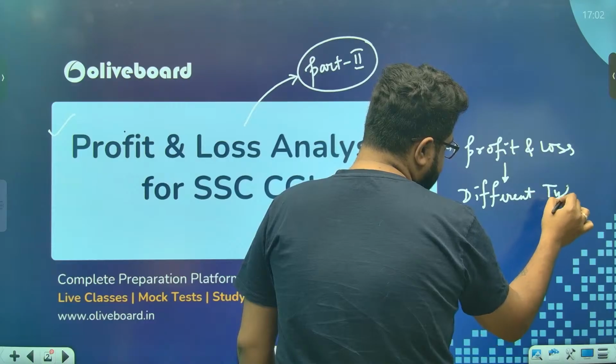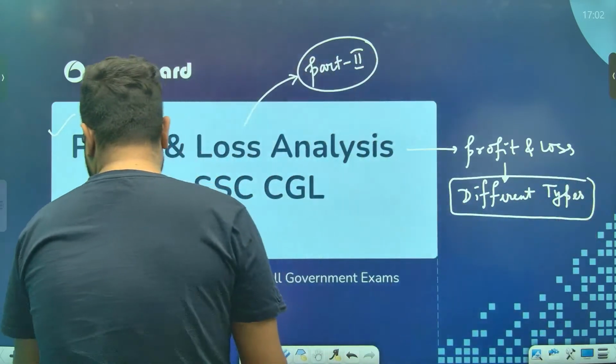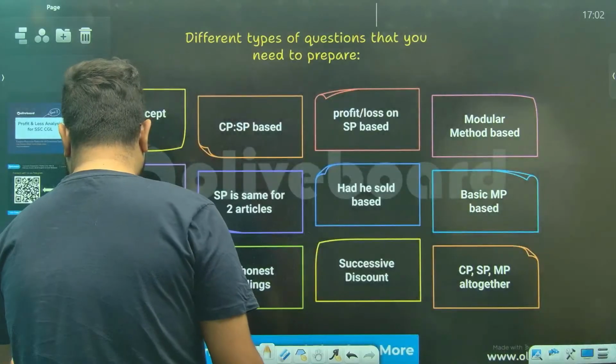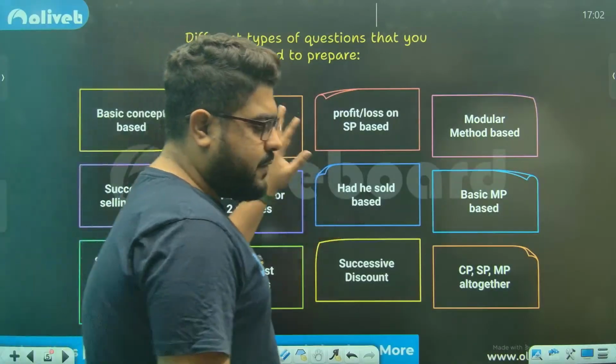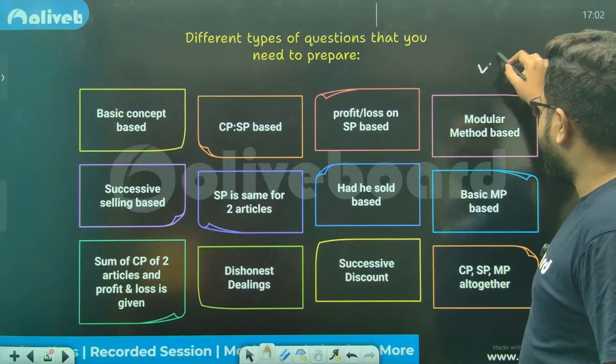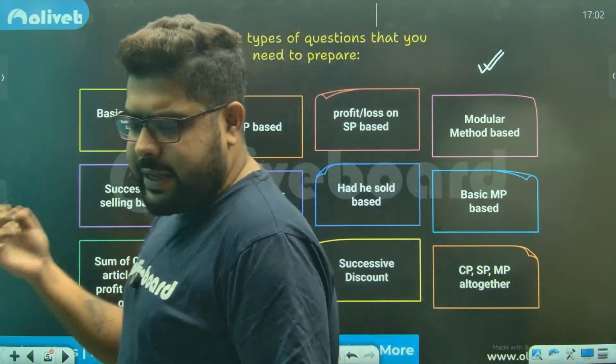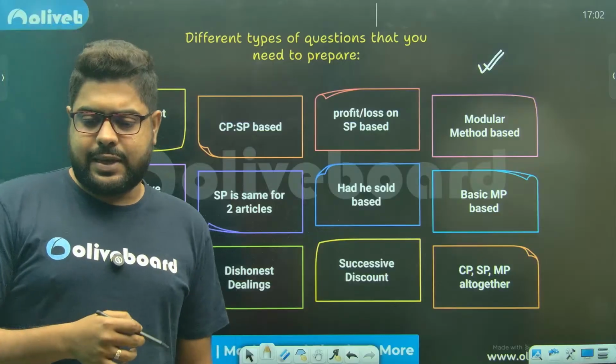So these are the types that I had discussed. I've given you examples of 12 types. Apart from that, there are a couple more types from which you can expect questions here and there.